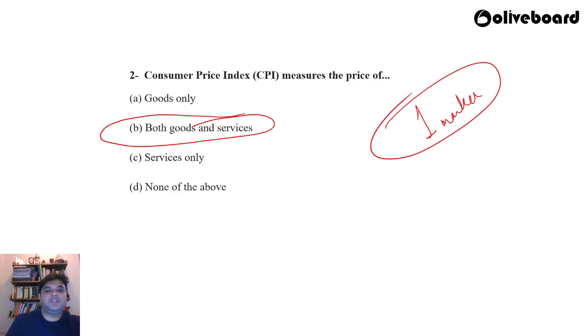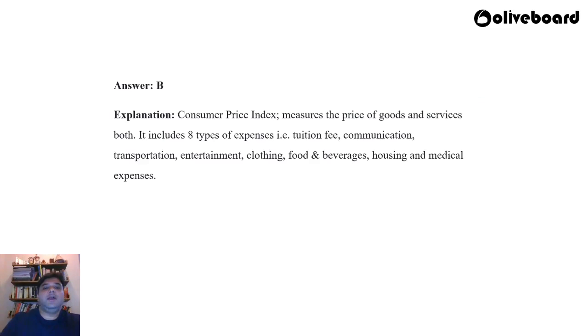It is WPI which measures the price rise in only goods and commodities, whereas the consumer price index includes both goods and services, right? So it measures the price of goods and services. It includes 8 types of expenses, that is tuition fee, communication, transportation, entertainment, clothing, food and beverages, housing and medical expenses. So these are the services in addition to the goods which are already covered under WPI, right? So which are the services when you talk about the consumer price index? Tuition fee, communication, transportation, entertainment, clothing, food and beverages, housing and medical expenses.